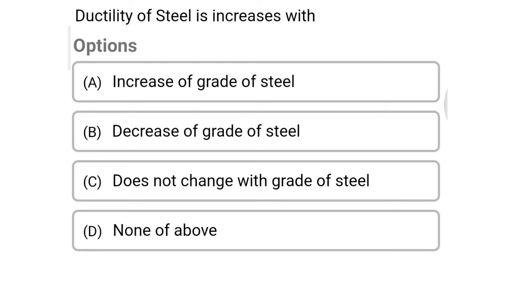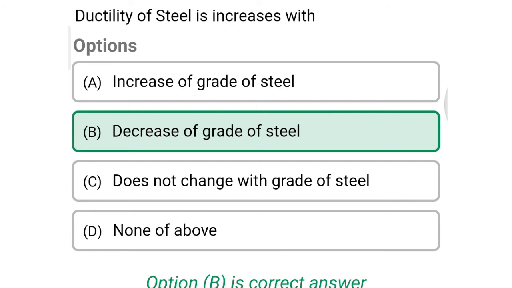So next question, ductility of steel is increased with option A increase of grade of steel, option B decrease of grade of steel, option C does not change with grade of steel, option D none of the above. So the correct answer is option B decrease of grade of steel.